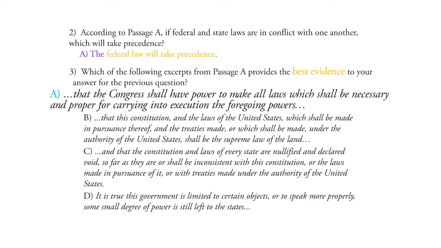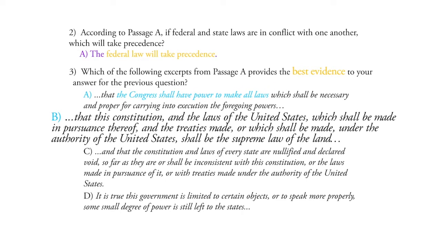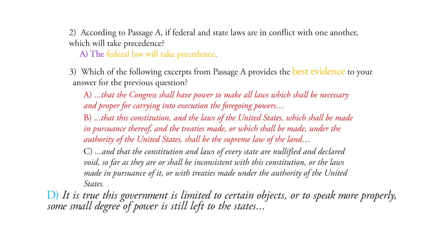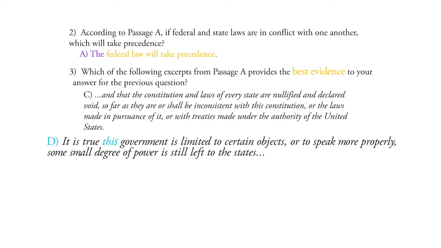So choice A seems to focus on the fact that the Congress shall have the power to make all laws. Okay. And then choice B talks about how this Constitution shall be the supreme law of the land. Okay. Well, this doesn't really tell us which law takes precedent if federal and state laws are in conflict with each other. Now, choice D is a little sneaky because it mentions this government is limited and then ends with some small degree of power is still left to the states.